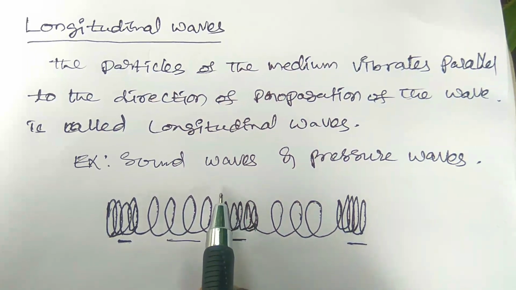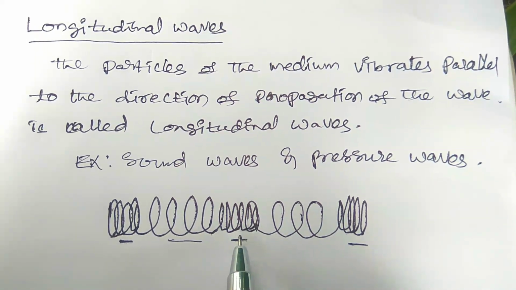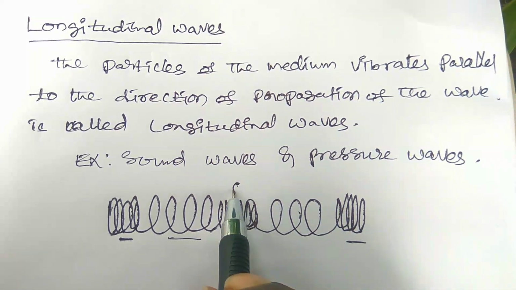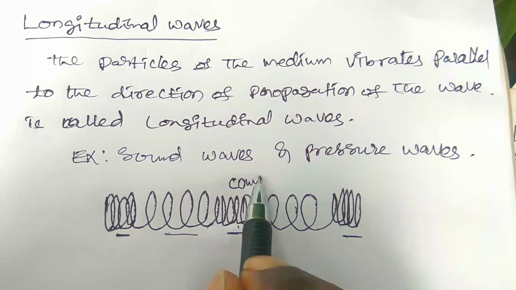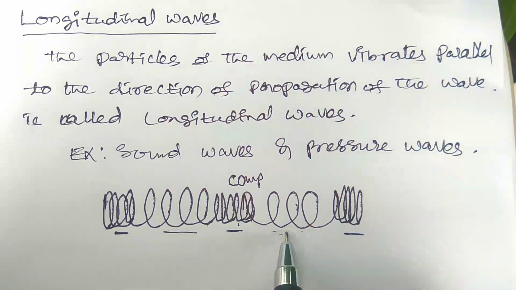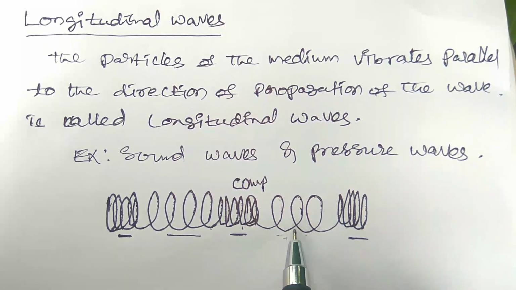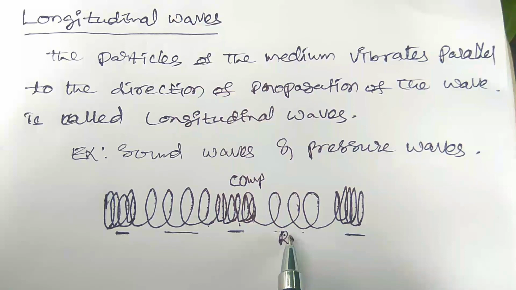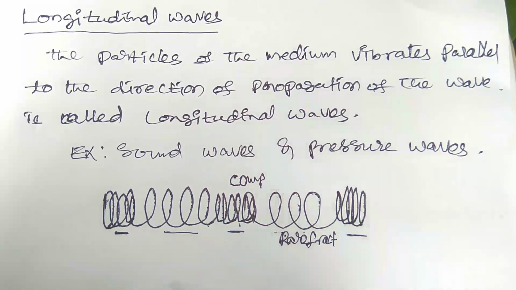The number of particles occupied in a certain place, if it is more, that is the compression point. And where fewer particles are occupied in the place, that is rarefaction. So compression and rarefactions will be formed.